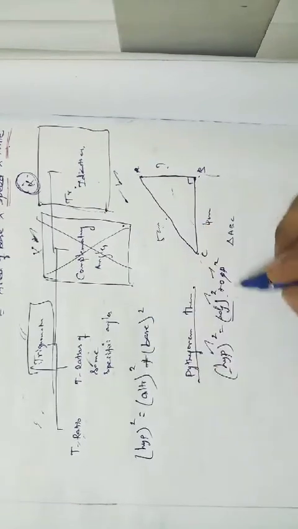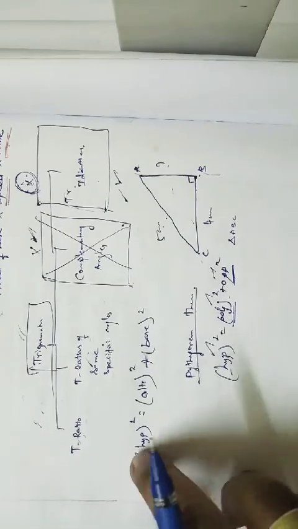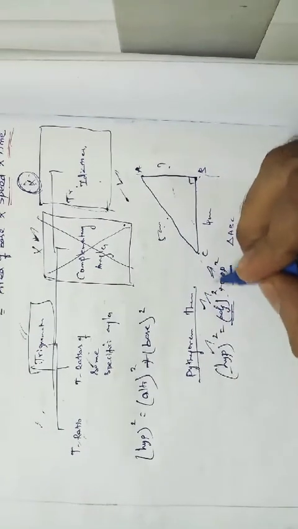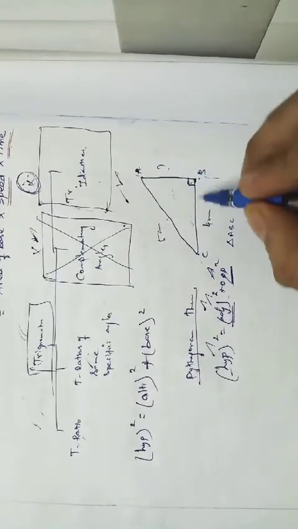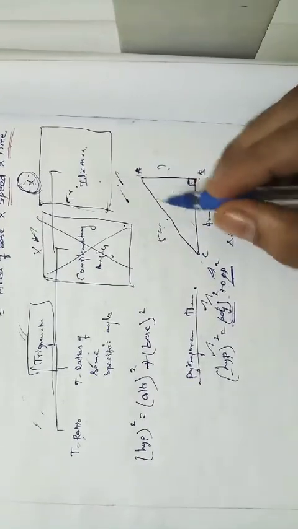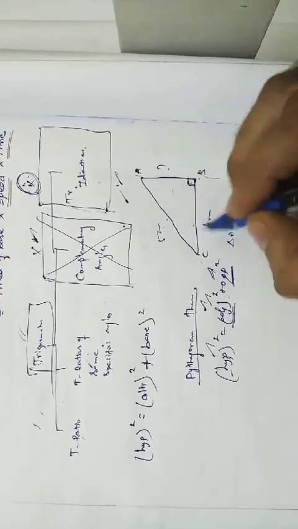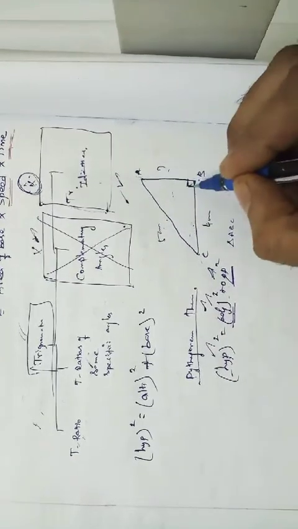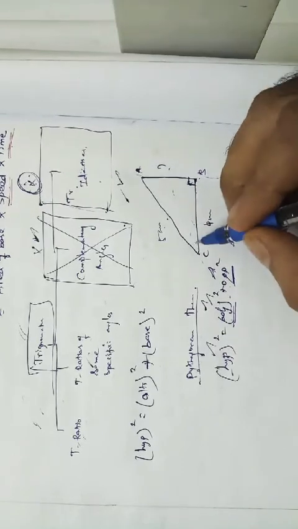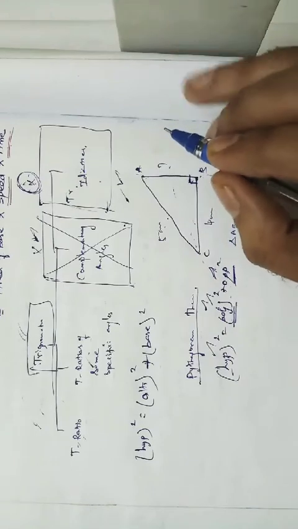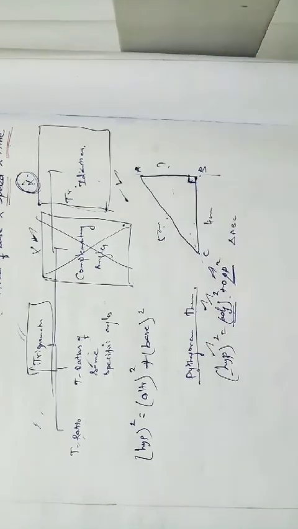So, why are we using adjacent and opposite? Simple. In the trigonometry ratio, we use both adjacent and opposite. How many angles are there in a triangle? Totally 3 angles, right? In a right angle triangle, among the 3 angles, one angle should be a right angle, 90 degree, so the remaining 2 angles must be acute angles. That's very important, right?